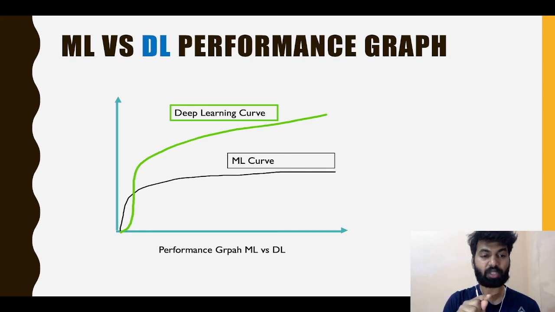You will see the point where these two graphs cross each other. Until that point the machine learning model performs very well because the data size is very small. But when the data size grows, in terms of millions or lakhs of millions, so multi data, in those scenarios deep learning performs very well compared to the machine learning model, right?